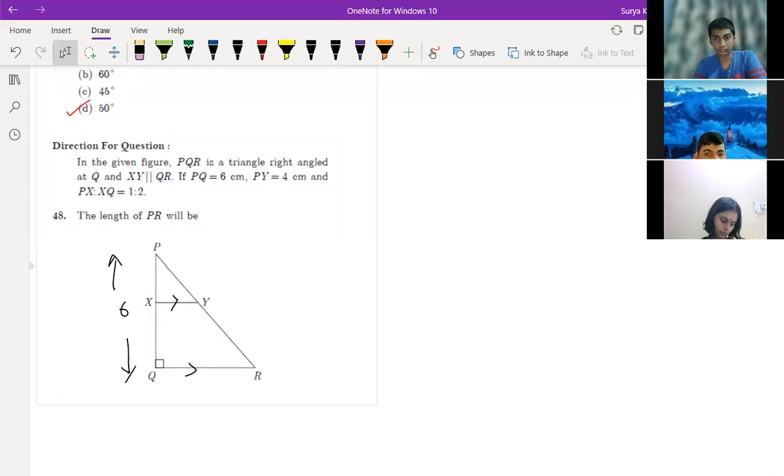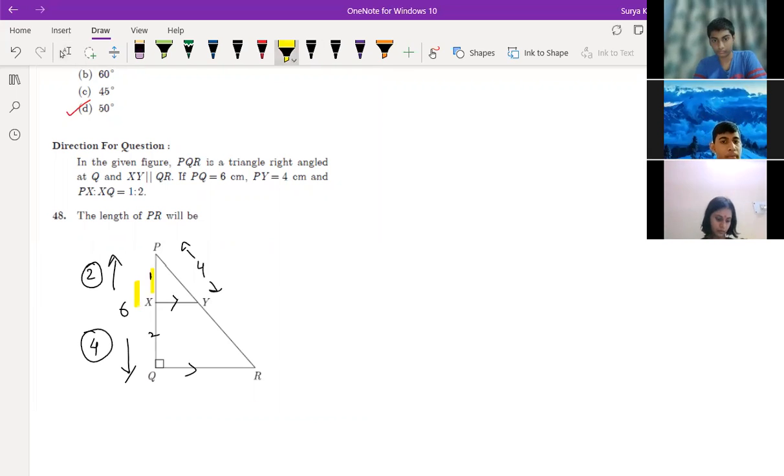PY is equal to 4. PX and XQ are in 1:2 ratio. It means one is 1/3 of 6, right? This part is 2, this part is 4, correct? If the ratio is 1:2, the length of this is nothing but 2 centimeter and 4 centimeter. Next, what you have to find here?